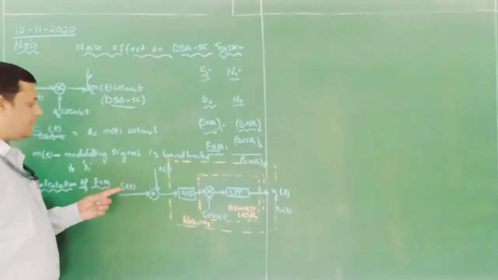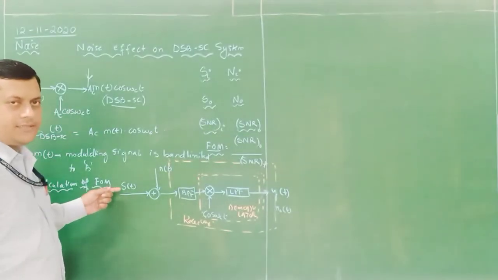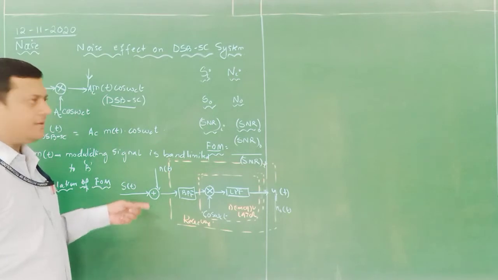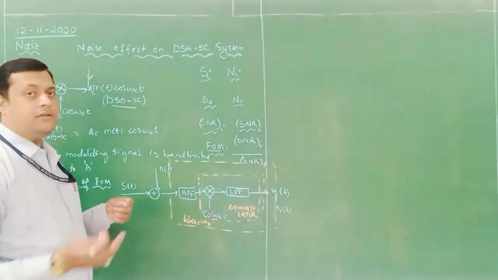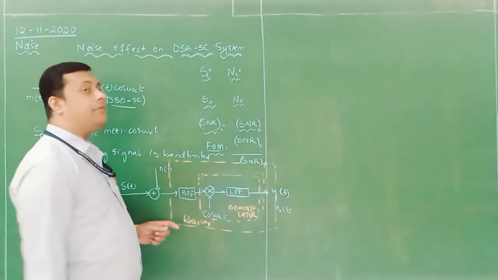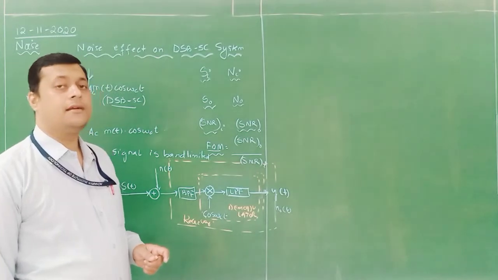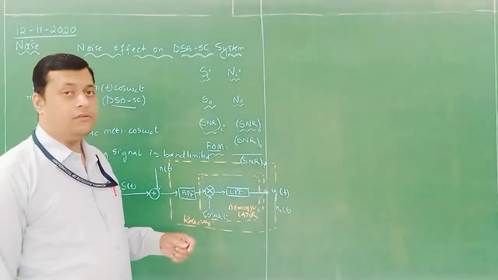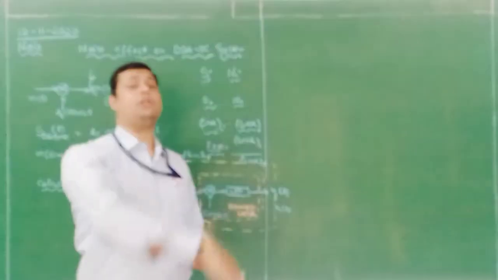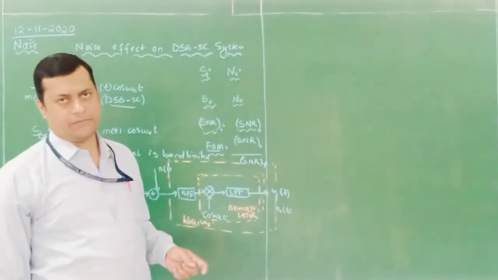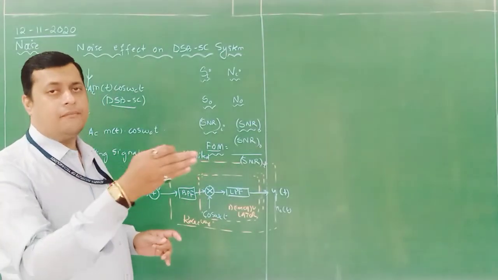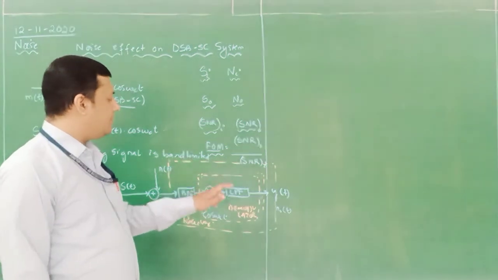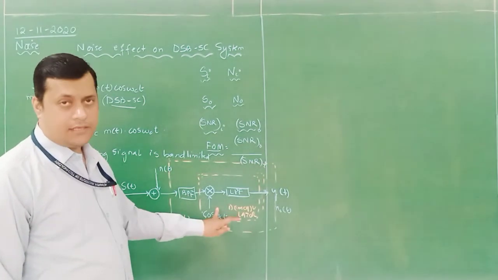Now here what happens? The message signal, the modulated signal, which is our DSB-SC signal, is delivered in a particular channel in which a noise component is added. It will enter a receiver in which first there is a band pass filter. What will this band pass filter do? It will bring back from the higher frequency to the lower frequency, because that is the purpose of a receiver. It will identify the particular band where the information is present. Now it proceeds to the detector, or the demodulator.